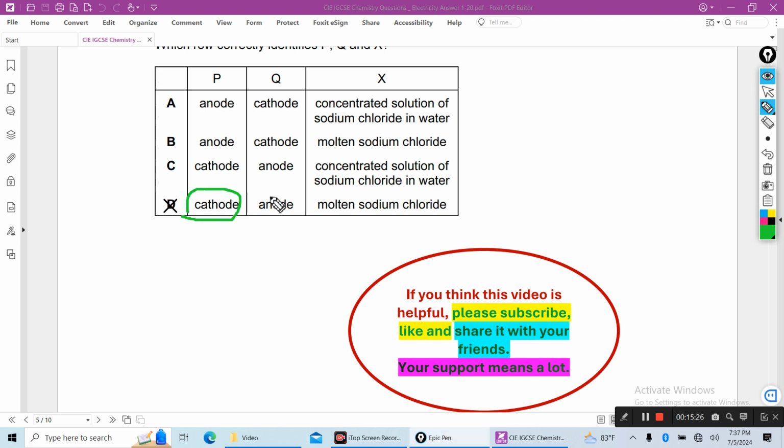At the cathode sodium will be produced, at the anode chlorine will be produced, and the electrolyte will be molten sodium chloride.